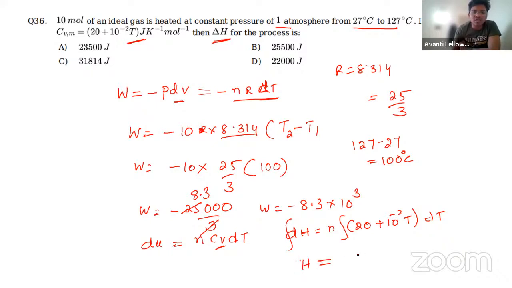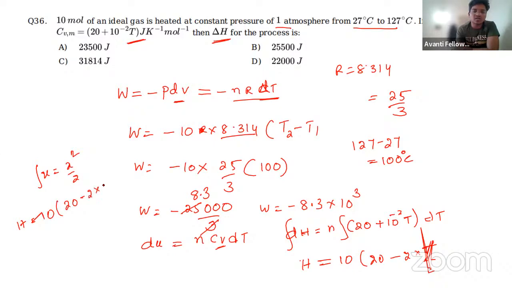So that will become n, which is 10, into 20 minus 2. Integration, what is it? Integral of T is simply nothing but T square by 2. Oh, sorry. Integral of x, what will be its value? x square by 2. So H is equal to 10 into 20 minus 2 into T, plus 10 into T square by 2.